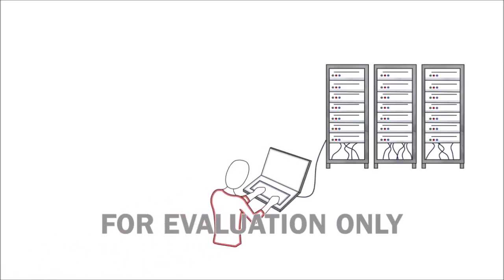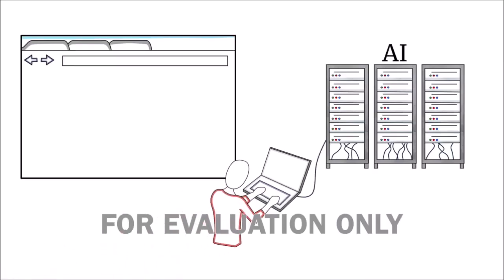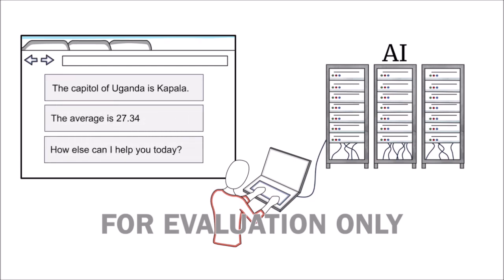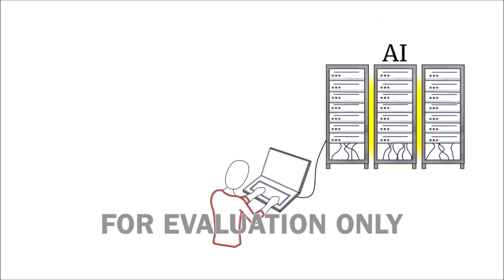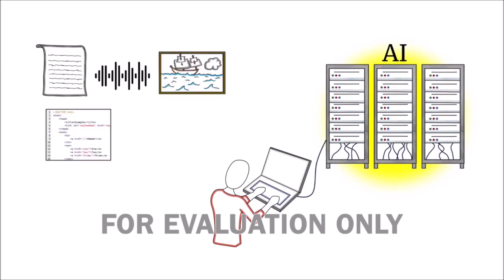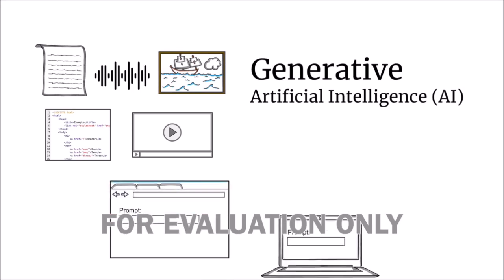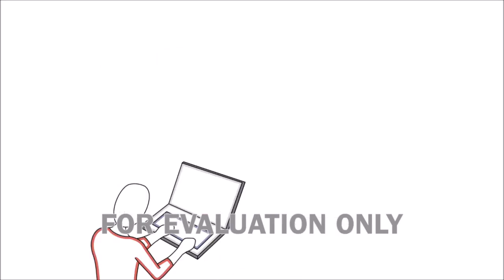It's easy to imagine artificial intelligence as a powerful computer that can answer questions, analyze data, and sound human. Today, AI can also be creative. AI can create original stories, music, images, computer code, and videos that never existed before. This is called generative AI, and it's becoming part of our online world.